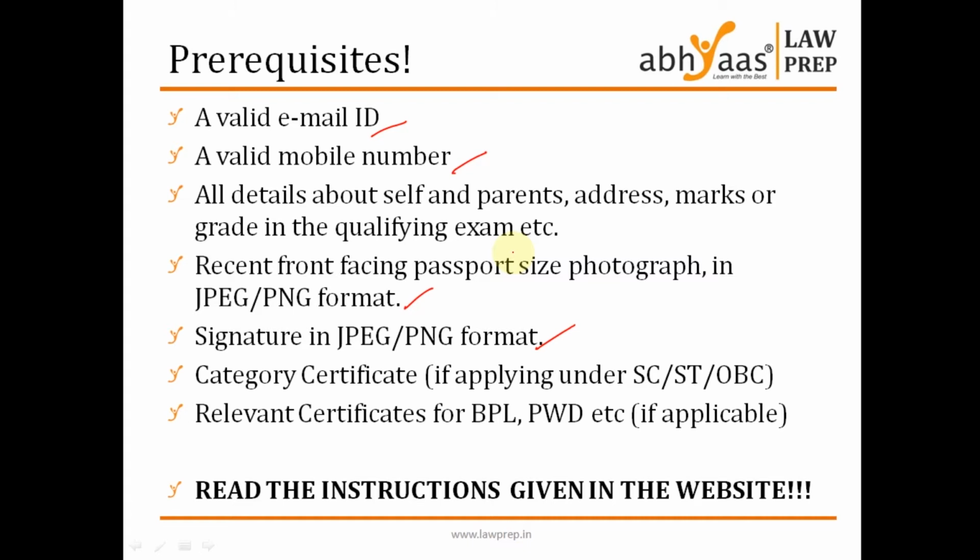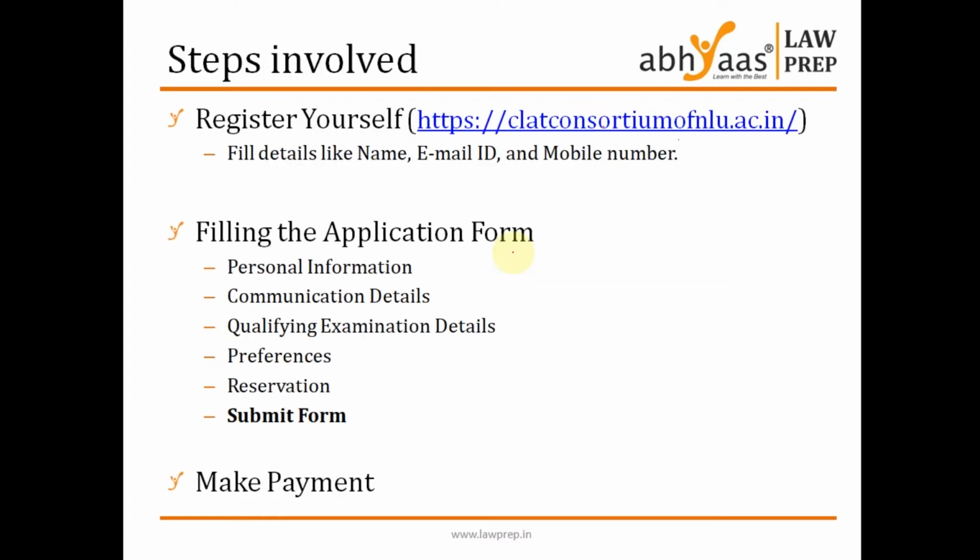Right now, the entire application process is divided into different steps. The first step is where you register yourself, as in you are giving your mobile number, email ID, name and details when you first register yourself. Once you register, again we'll go through the process in detail. I'll show you how to register and do all of that.